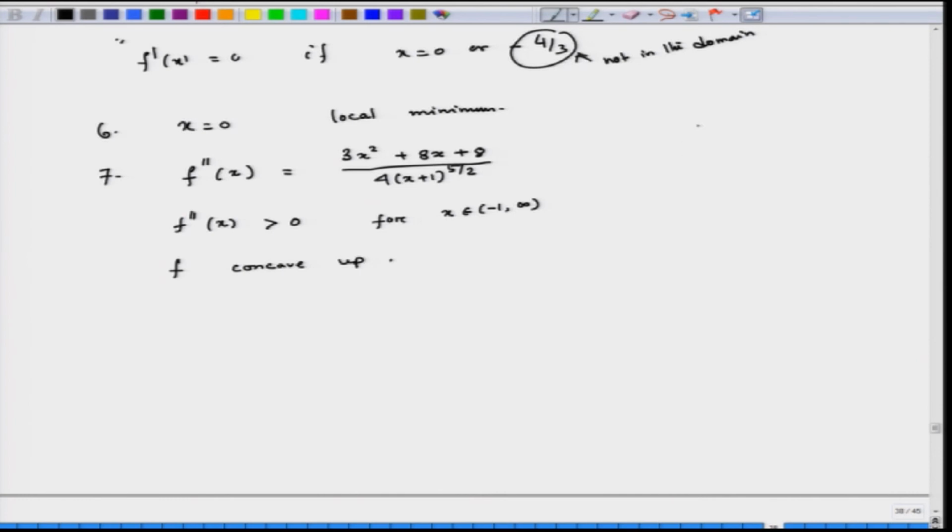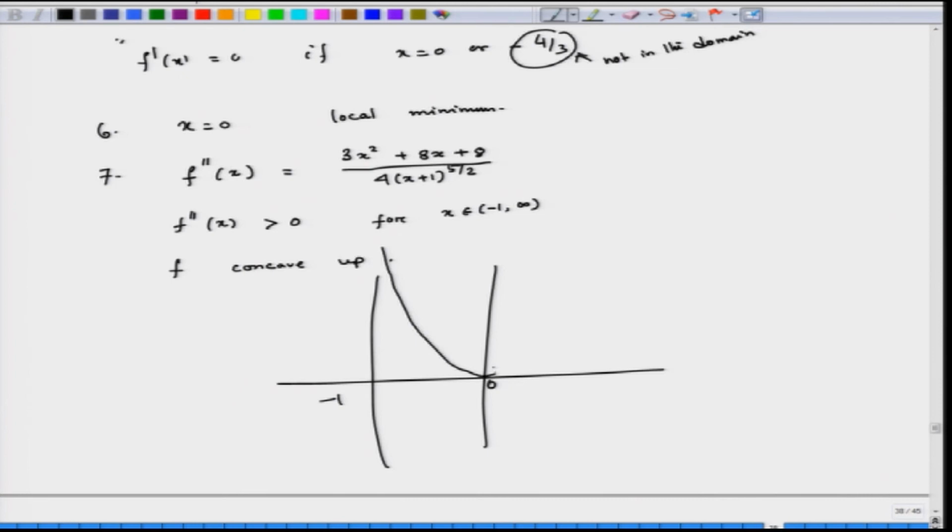So, therefore, the qualitative picture of this is that it is going to be 0 here, then on this side increasing, on this side decreasing, and this is concave up. So, this is what is going to be x squared by square root of x plus 1.